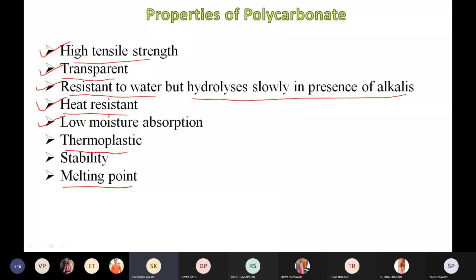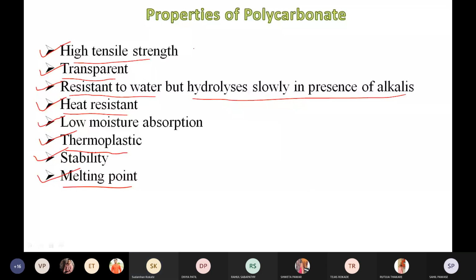Then polycarbonate is a crystalline thermoplastic, right? It is a crystalline thermoplastic, and the stability of polycarbonate is very high, because its thermal and oxidation stability is very high. It also has a high melting point. Its melting point is around 265 degrees Celsius. Okay, so these are the properties of polycarbonate.